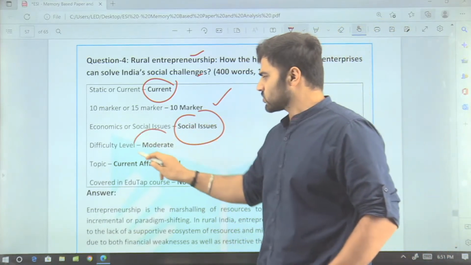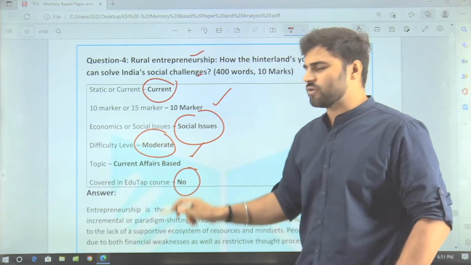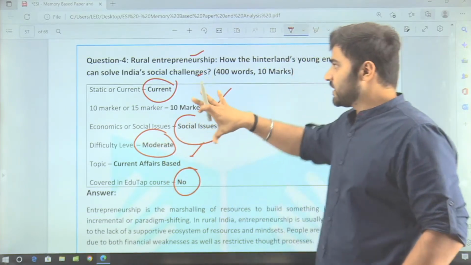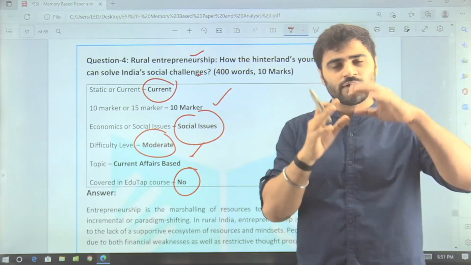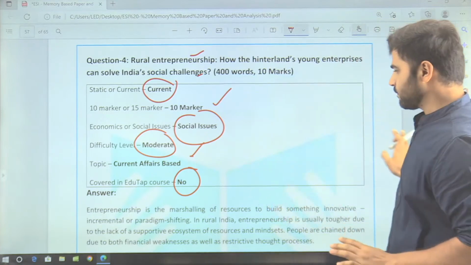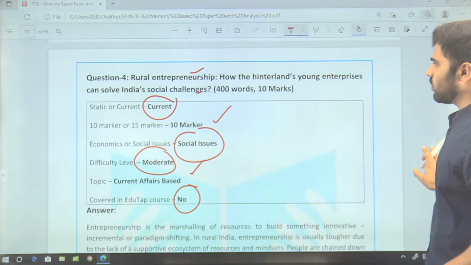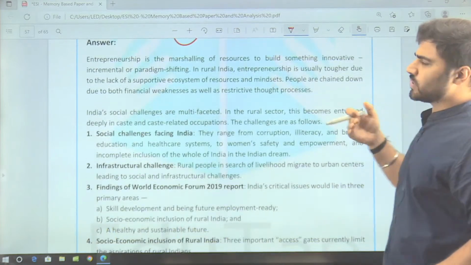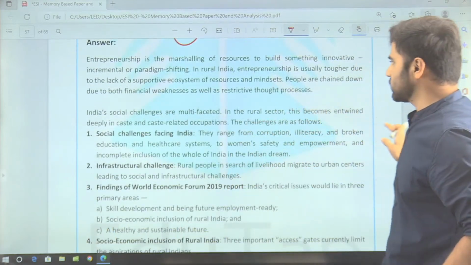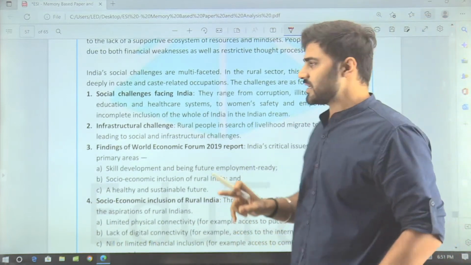Difficulty level was quite moderate. It is current affairs based. Whether we have covered it in the EduTap course: we did not directly cover this, but yes, those who have covered the social issues component could have easily answered this question. Now guys, the question is about rural entrepreneurship. So first of all, you need to tell what rural entrepreneurship is, right? Because it is specifically asked. Then after that, what are the social challenges in the rural economy?